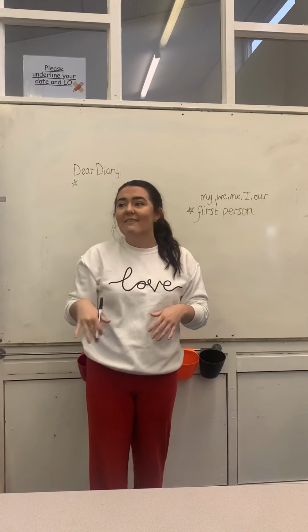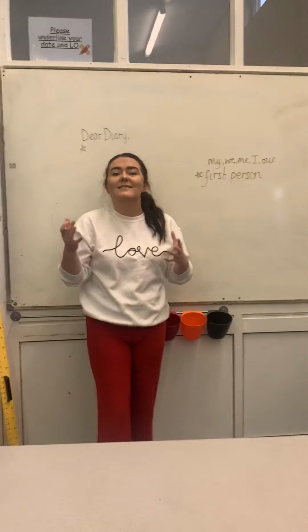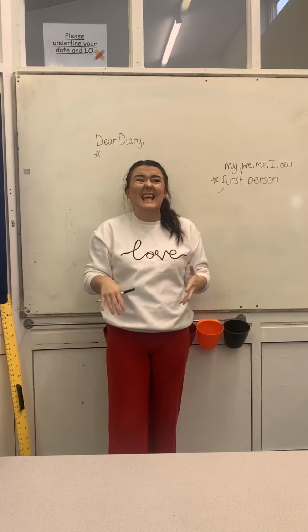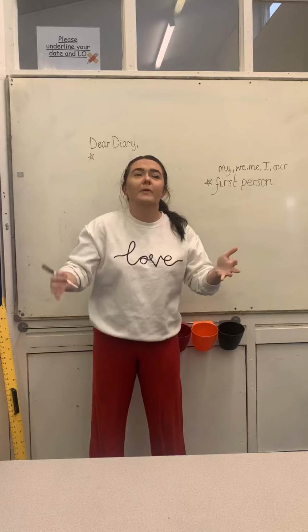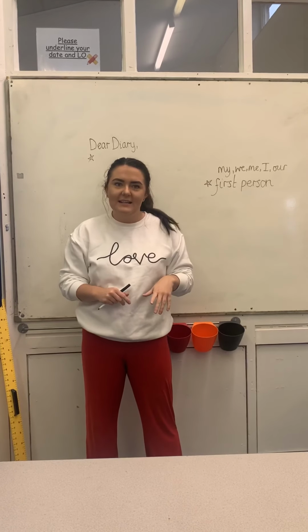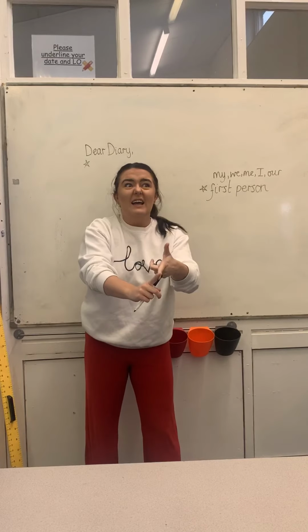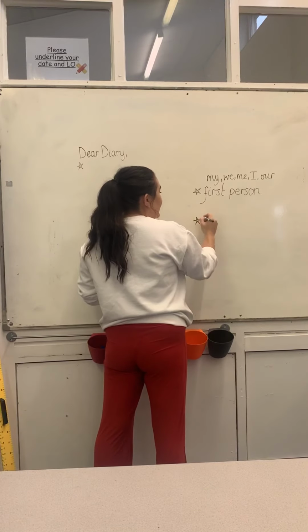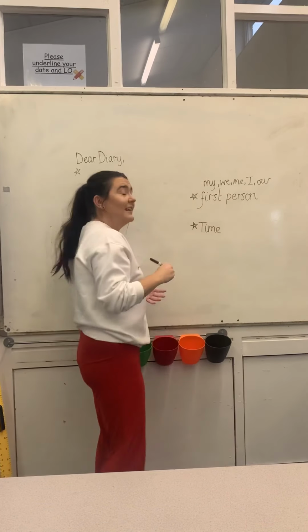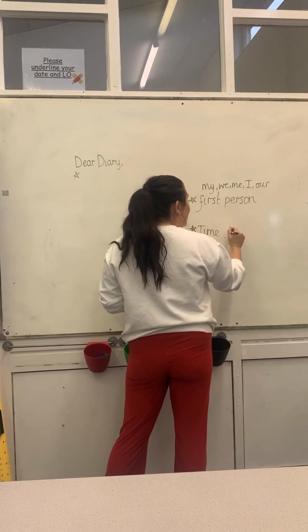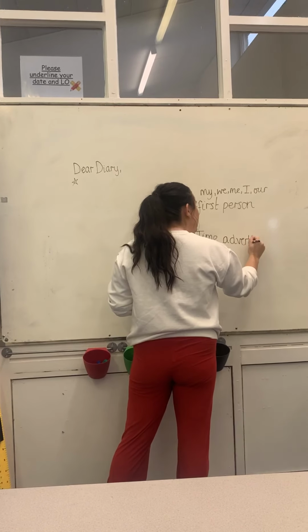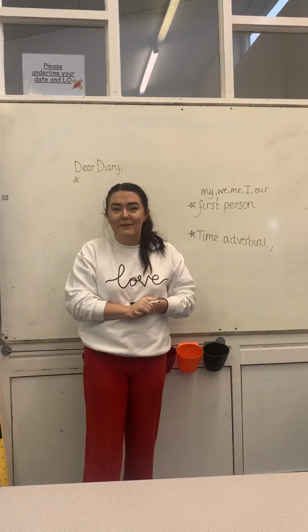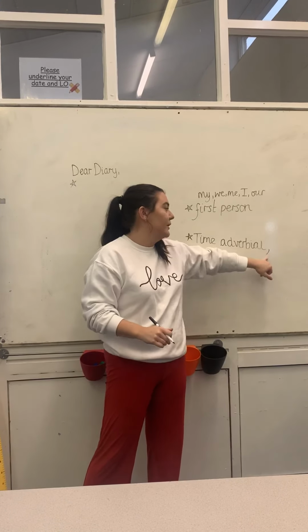Also, when writing a diary entry, you need to make sure that you are using time adverbials because we are going through a series of different things. It's as if you've just got in from school and you're telling your grown-up at home everything that's happened with your day. You'd say, well, we did this, after that, then suddenly it was dinner time. So you need to make sure that you use some time adverbials. Now, for those of you that watched our very, very catchy tune last week, we know that after time adverbials, you must use a comma. If you've not watched it, check out that video, Year 3 time adverbials. But you need to remember that after a time adverbial, you put a comma.